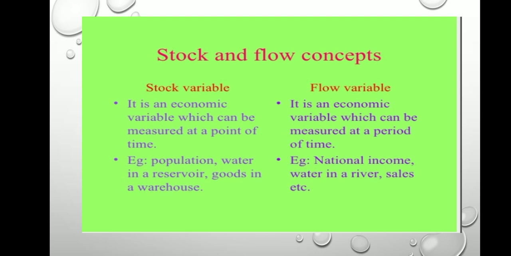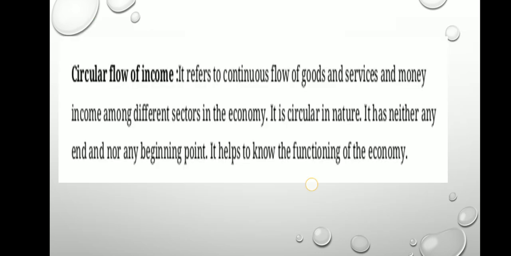Examples of stock are population, water in the reservoir, goods in the warehouse, whereas flow variables are national income, water in a river, sales, etc. Stock has no time dimension, whereas flow has dimensions like per day, per hour, per month, per year. Then stock is a static concept, whereas flow is a dynamic concept.